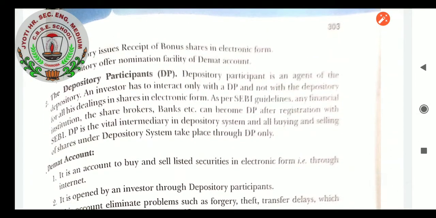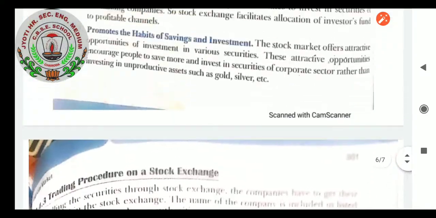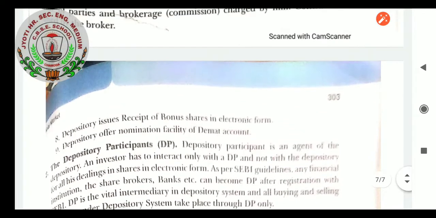Depository participants, students, are those people who will be acting in executing the order, and the steps get completed. Now the final step, the other things, are the constituents of a demat account, that we will be learning in the next class.